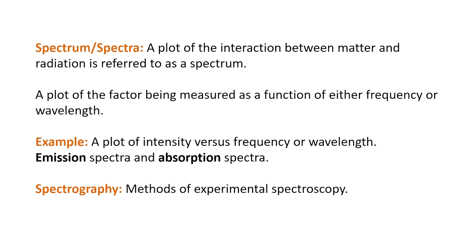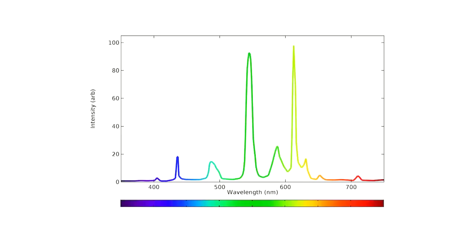Now, what is a spectrum, which is the next term? A spectrum is a plot of the interaction between the matter and radiation as a function of the wavelength or frequency of radiation. For example, a plot between the intensity of absorption and the frequency or wavelength of the radiation. The data which is obtained when you use a spectrometer, based on the principle of spectroscopy, is usually presented as a spectrum, which is the plot of a factor like intensity being measured as a function of either frequency or wavelength.